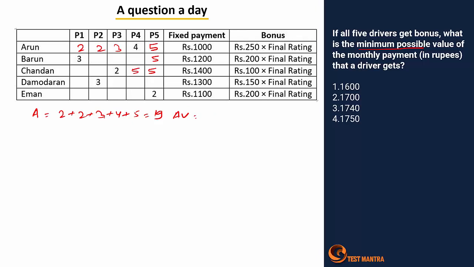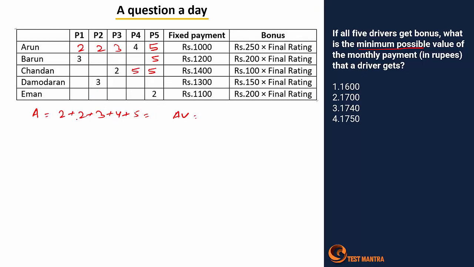What is the minimum possible value of the monthly payment in rupees that a driver gets, right? So it's 2 2 3 4 and 5. Okay, so let's add the values. Sorry, it's not 19, my fault.